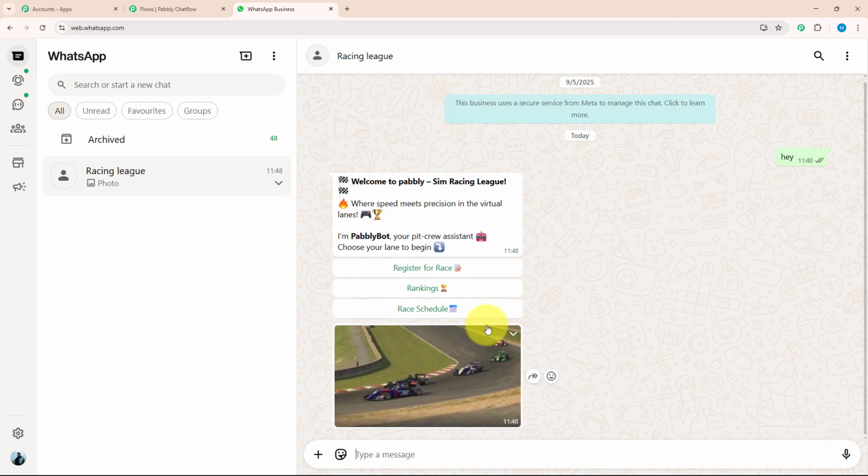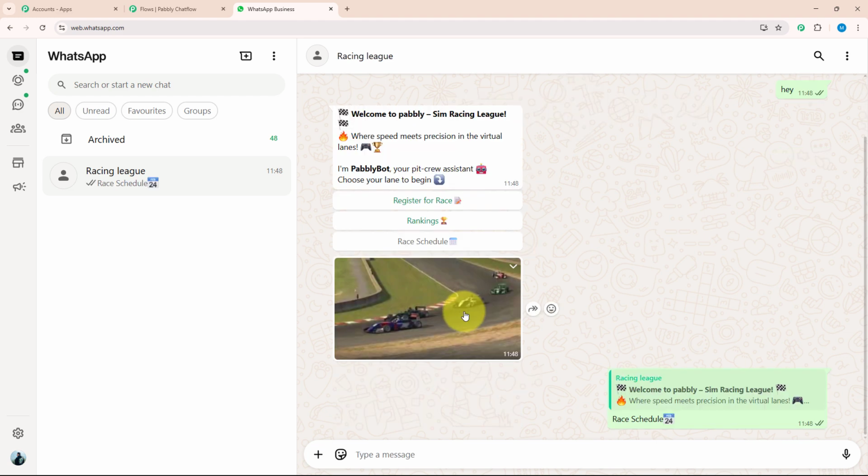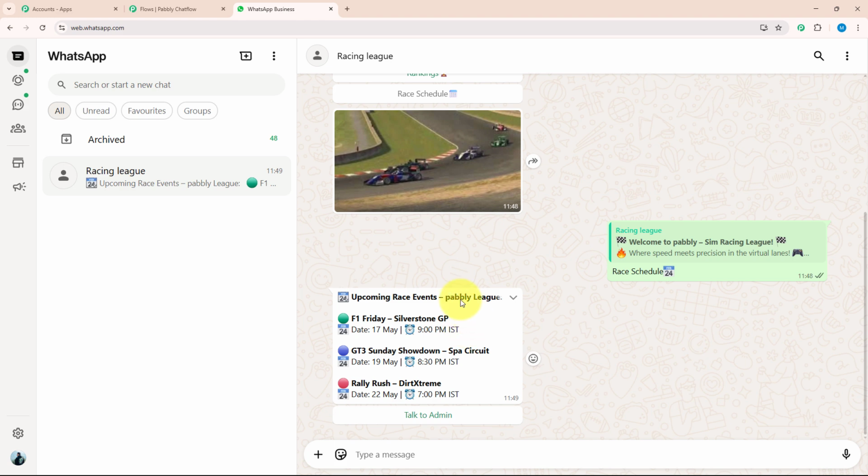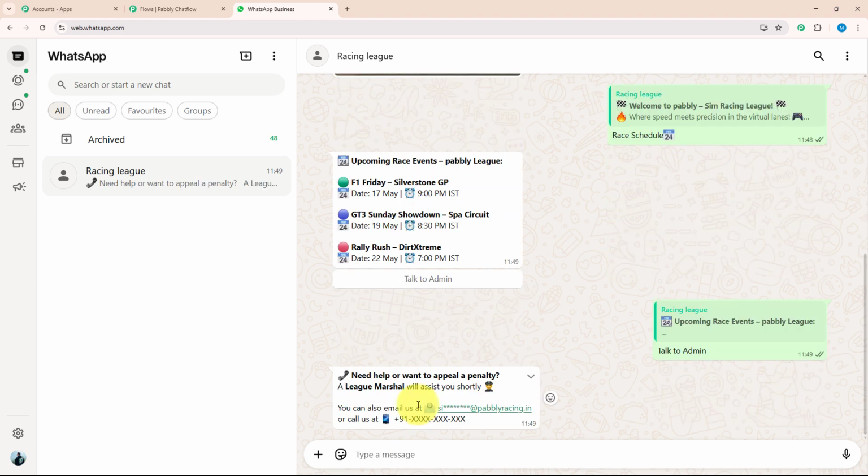Let me select an action button. Let's say I want to see the race schedule. I will click on that. As you can see, I got all the details of it. With that, they have given me an action button which says talk to admin. As soon as I clicked talk to admin, they gave me a message that their assistant will shortly contact me, and with that they gave me their email address and phone number. So yes, as you can see, this chatbot is replying to me within seconds, and that too without any manual effort. That's the power of Pabbly Chatflow.